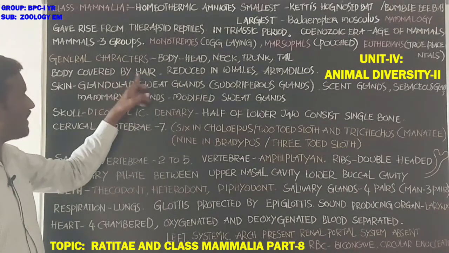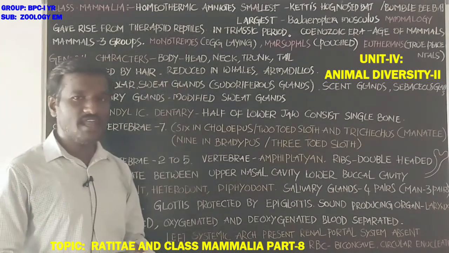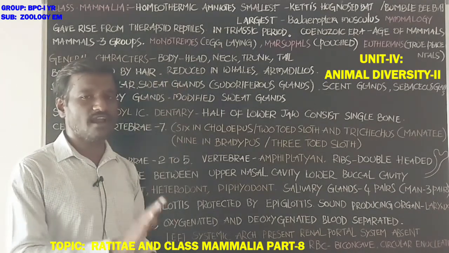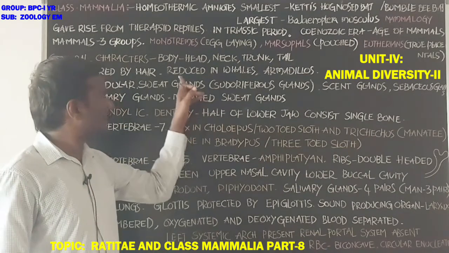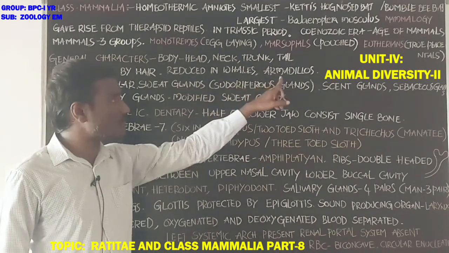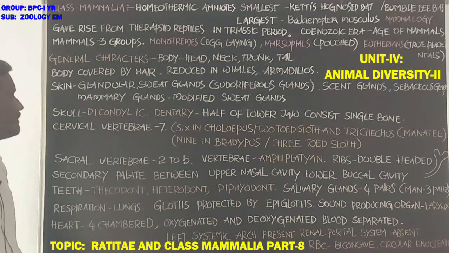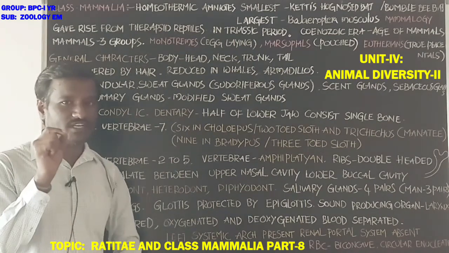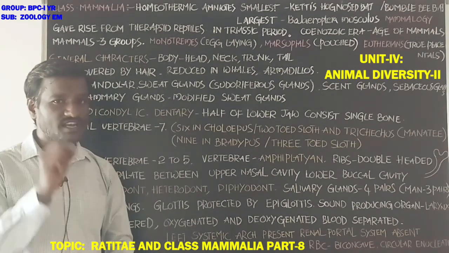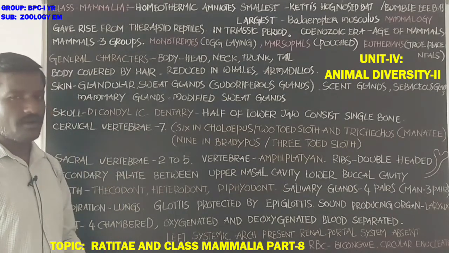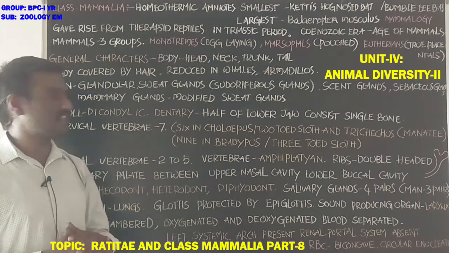Body covered by hair, and hair is reduced in whales and armadillos. Next, student, skin is with glandular. Different types of glands are present in the skin.